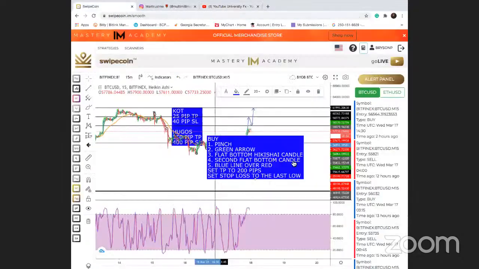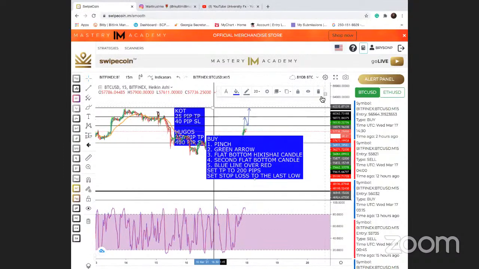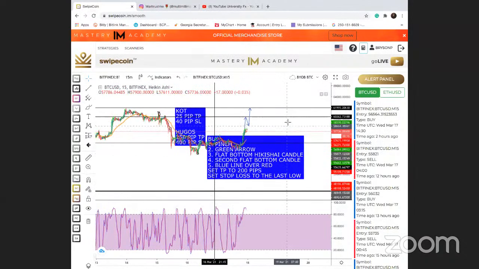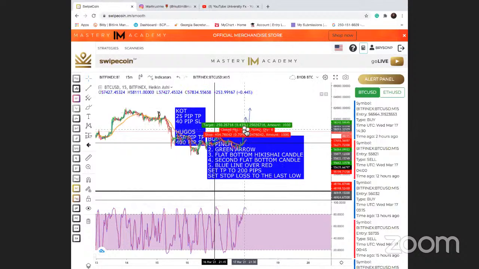So let's go ahead and get into it, man. Let's talk about the scalper, right? The swipe coin scalper. I have about an hour to be able to show you guys this, and I'm going to delete all of this stuff right here because none of this stuff really matters. This is something I was doing earlier with my team, okay?